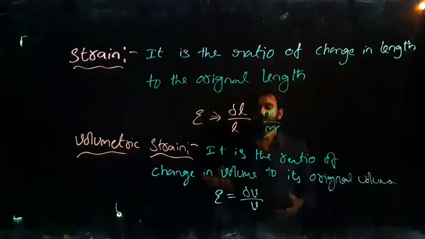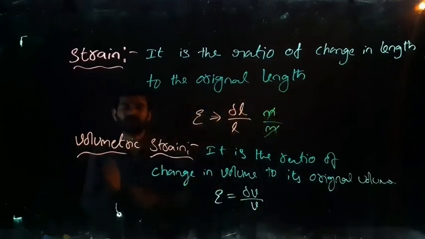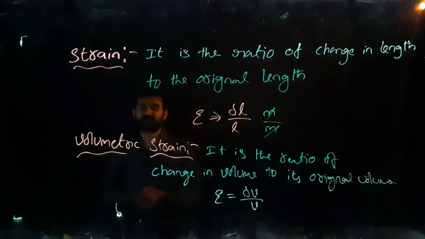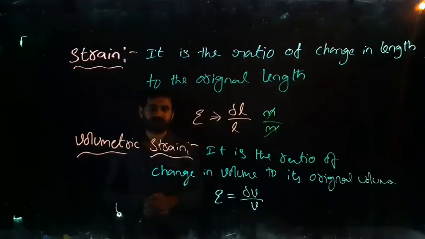So stress is nothing but load by area, strain is nothing but change in length by original length. The unit of stress is Newton per mm square. Then the units of strain: there are no units. Absolutely there are no units. Okay, fine. Thank you.